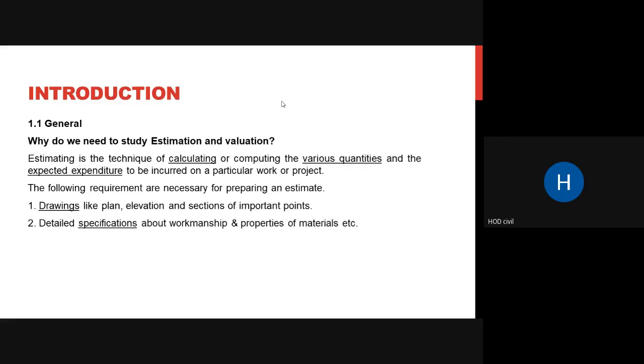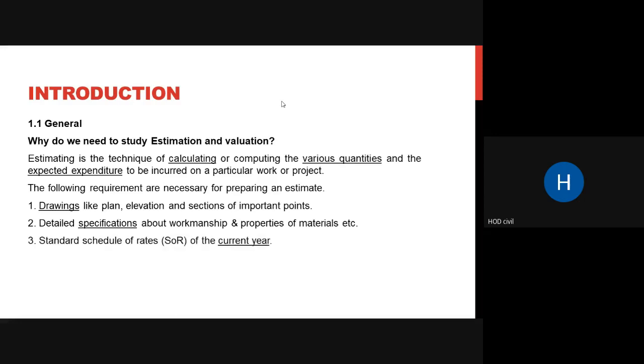Second is the specification you need of how the work has to be done, what is the workmanship, the properties of the material, that is all covered in your specifications. You specify what type of material you use, what is the property of that material, what is the quality of work that is going to happen. So that is the second thing that is required. After drawings, you need specifications.